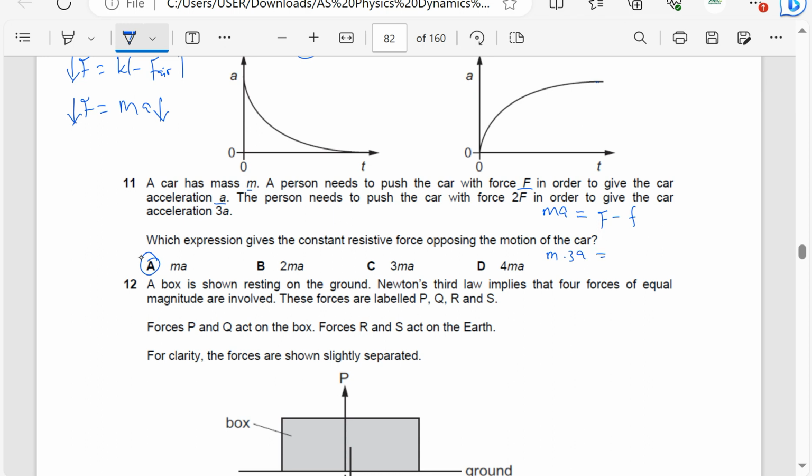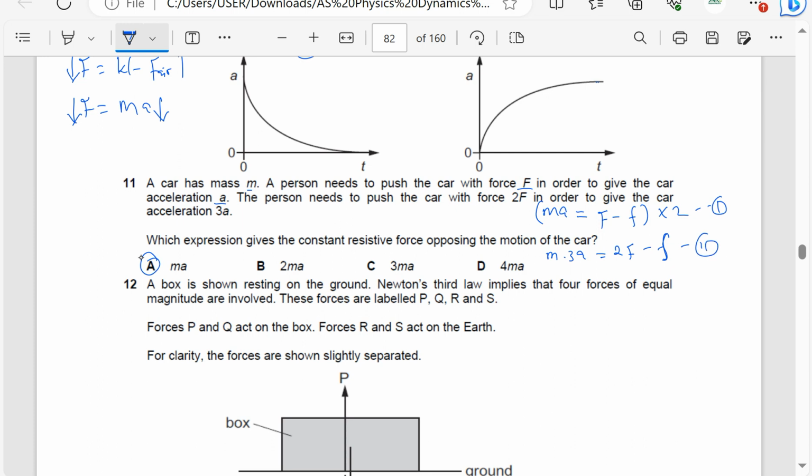Then this is going to be the applied force, twice F, minus the friction force small f, if friction remains constant. So the only way I will solve this, I'll multiply the first equation by 2, and then I add the two equations, or I subtract. So this is equation number 1, equation number 2.